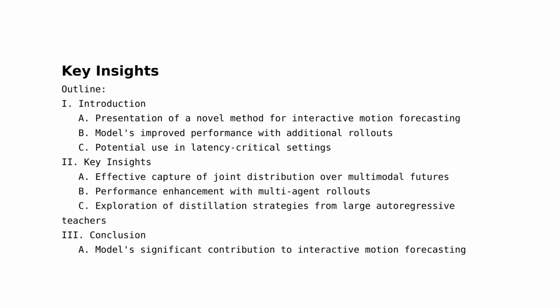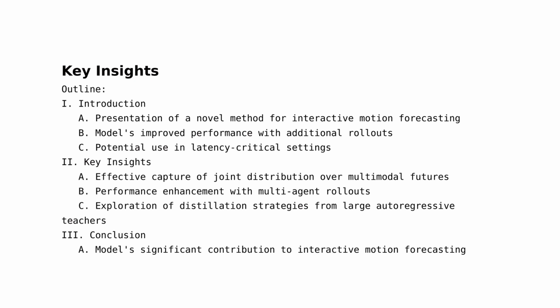Key highlights of the paper: 1. Key insights. The paper presents a novel method for interactive motion forecasting that effectively captures the joint distribution over multimodal futures. The performance of the model improves with the use of additional rollouts. The model can also be used in latency-critical settings with the exploration of distillation strategies from large autoregressive teachers. 2. Key contribution. The paper introduces a new method leveraging multi-agent rollouts over discrete motion tokens. This method establishes a new state-of-the-art performance on the WOMD Interactive Prediction Challenge, surpassing previous models in both MAP and miss rate metrics.